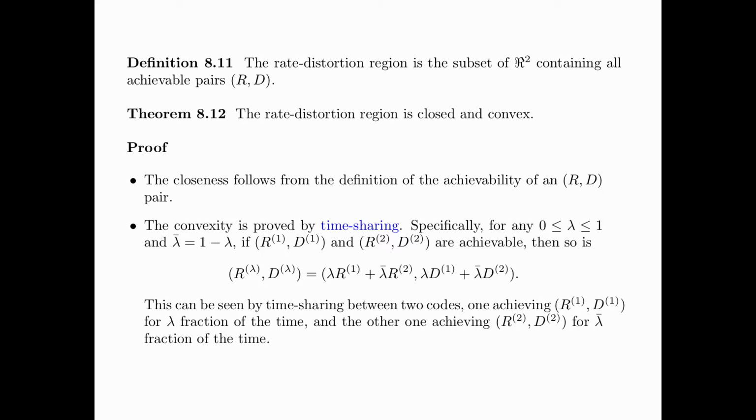This can be seen by time sharing between two codes, one achieving (R1, D1) for lambda fraction of the time, and the other one achieving (R2, D2) for lambda bar fraction of the time. Formally, we need to fix the epsilons and deltas, and the details are given in the textbook.